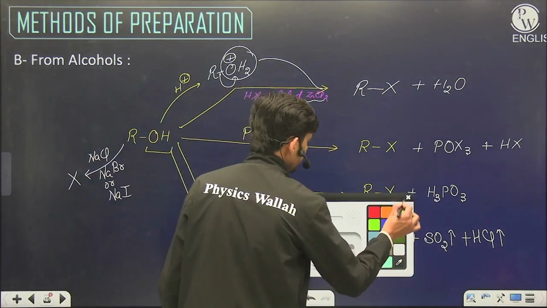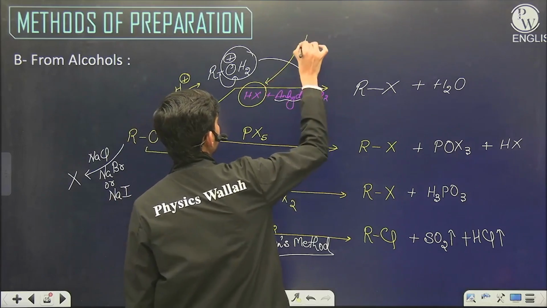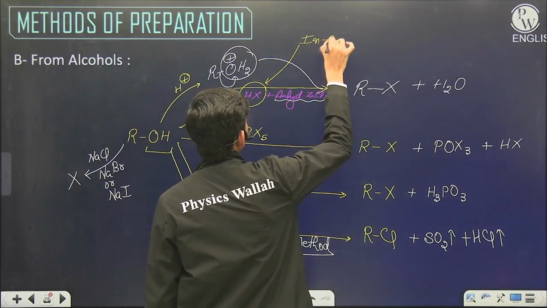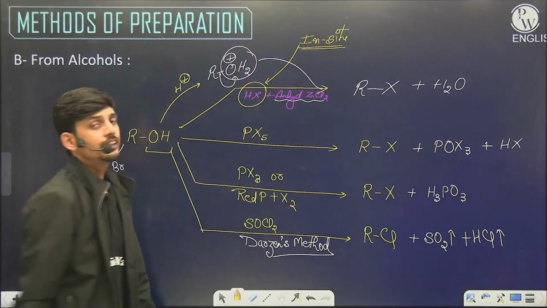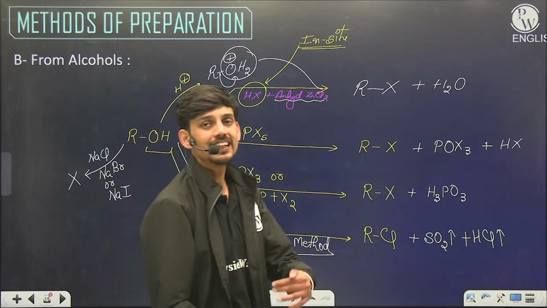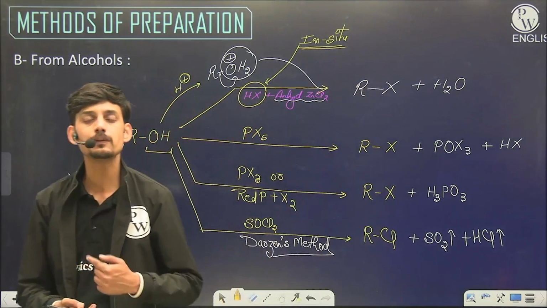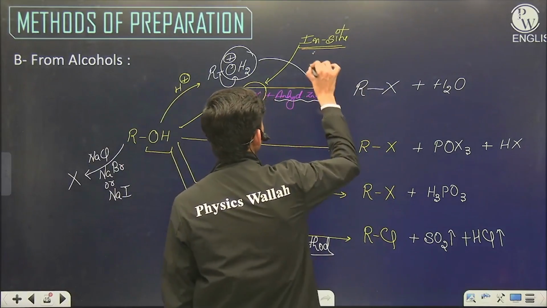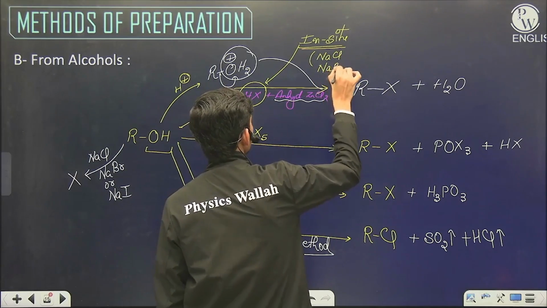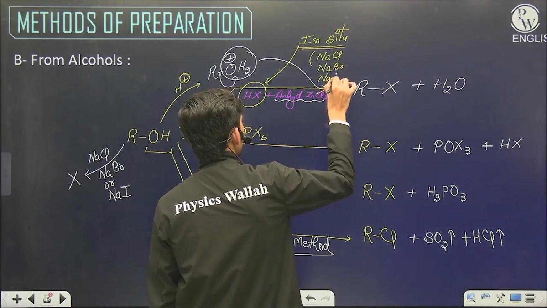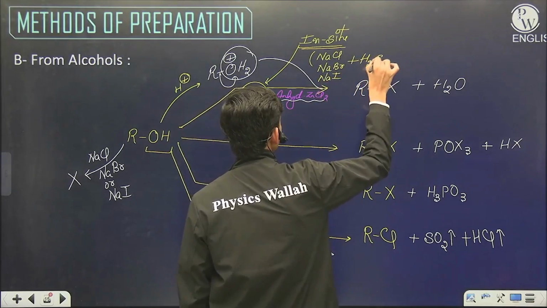One more thing to remember is that in this reaction HX is prepared in situ. This is a very important question for board purposes. In situ means in the reaction mixture. So instead of taking HCl, HBr or HI directly, we take NaCl, NaBr and NaI, and make them react with concentrated H2SO4.